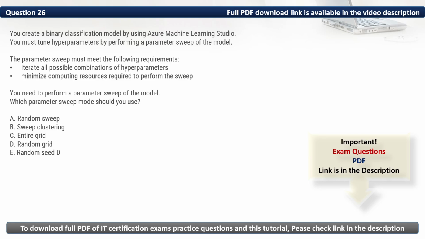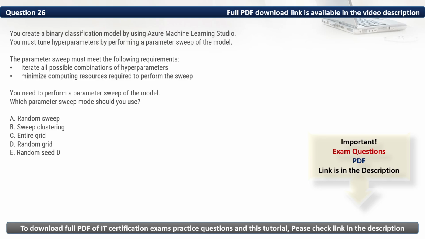Firstly, let's eliminate the incorrect options. We have A, random sweep. It selects random hyperparameter combinations, not all possible ones. Then we have B, sweep clustering. It is not a recognized hyperparameter tuning method. Then we have D, random grid. It is similar to random sweep, does not try all combinations. Then we have E, random seed D. It is not a valid parameter sweep mode.